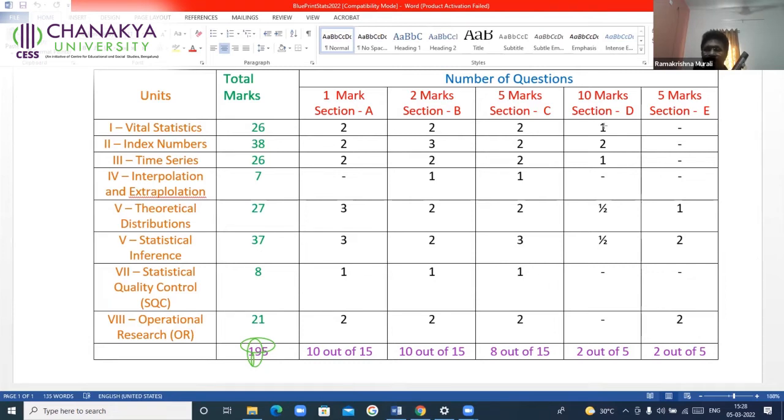just put a small dot with the pencil. You are not allowed to put any marks in the question paper, right or wrong. Just put a small dot with the pencil. Then come to the next one. From index numbers, you will have two questions. Read one of them.